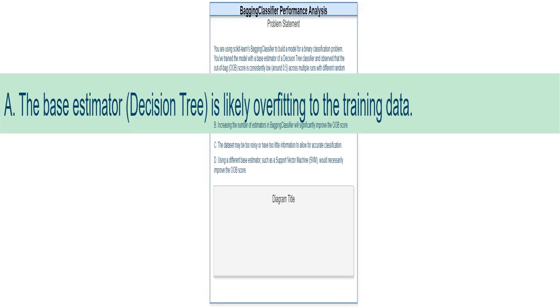This statement suggests that the decision tree, the individual model within the bagging classifier, is learning the training data too well. It's memorizing the training examples instead of learning the underlying patterns, resulting in poor performance on new, unseen data. This is a common problem with decision trees. I think this is a likely culprit.